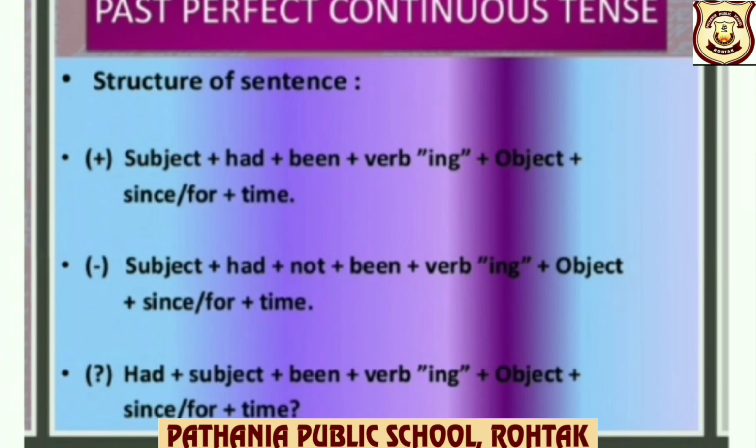Negative: subject plus had plus not plus been plus verb-ing plus object plus since, for plus time. Interrogative: had plus subject plus been plus verb-ing plus object plus since, for plus time, question mark.